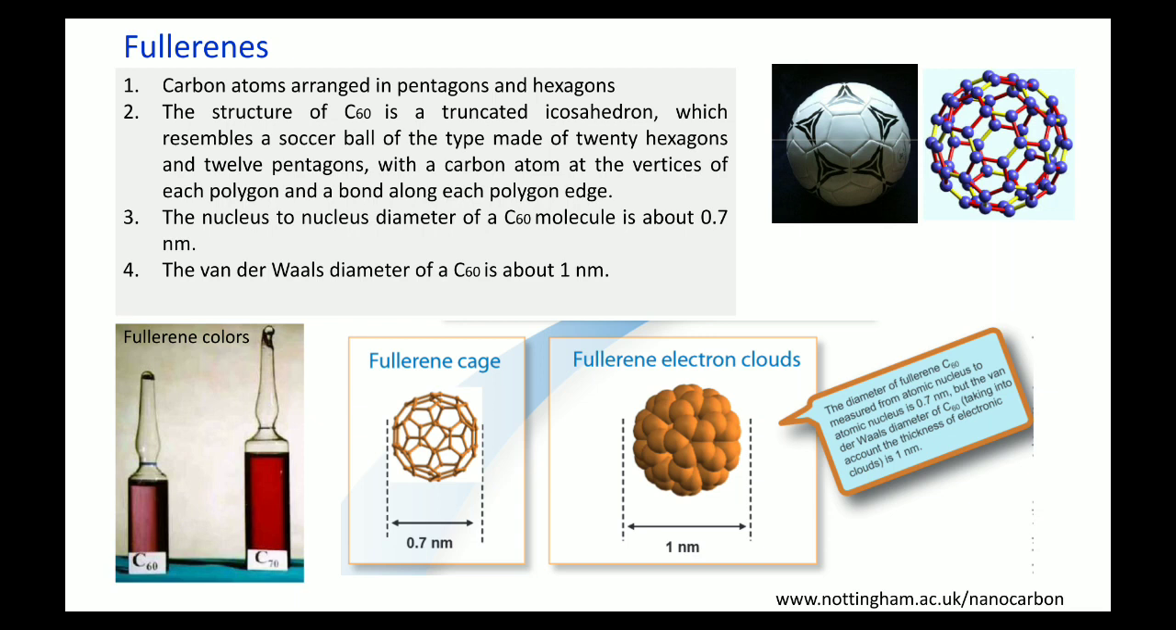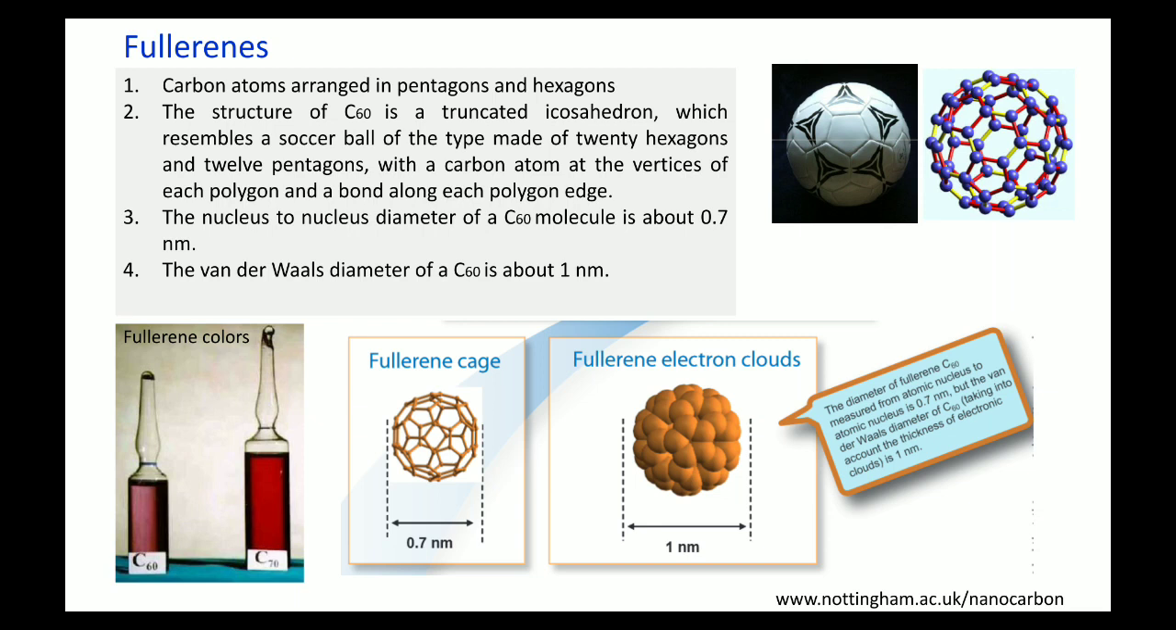The structure of C60 is a truncated icosahedron, which resembles a soccer ball. Okay, it is similar to a soccer ball of the type made of 20 hexagons and 12 pentagons. So there are 20 hexagons and 12 pentagons, with a carbon atom at the vertices of each polygon and a bond along each polygon edge. Okay, the nucleus to nucleus diameter of a C60 molecule is about 0.7 nanometer.